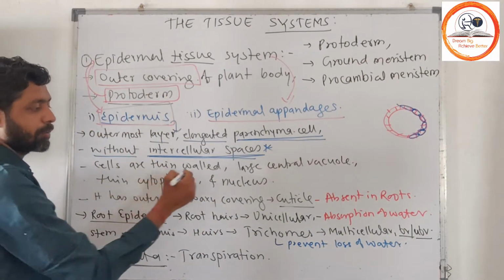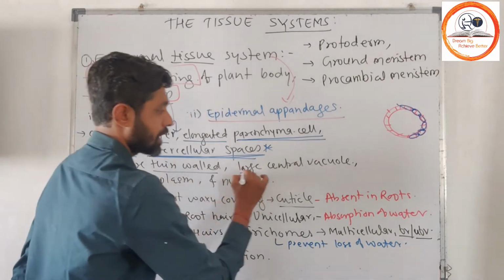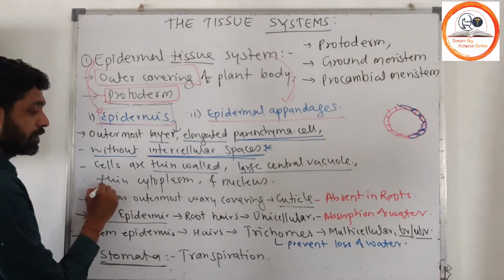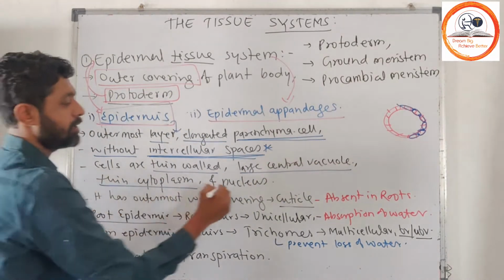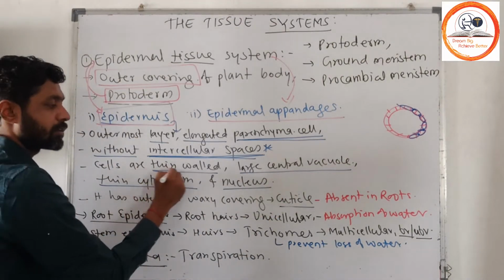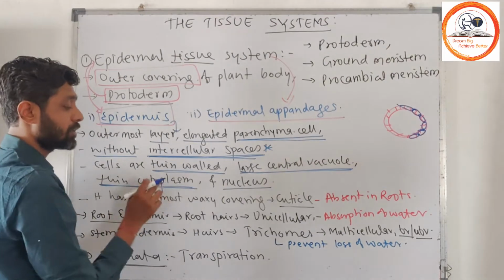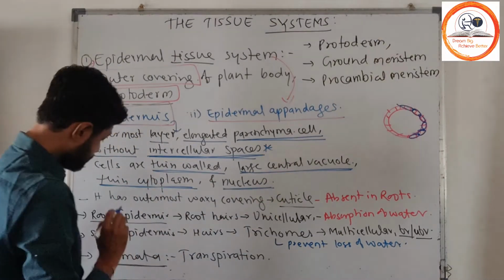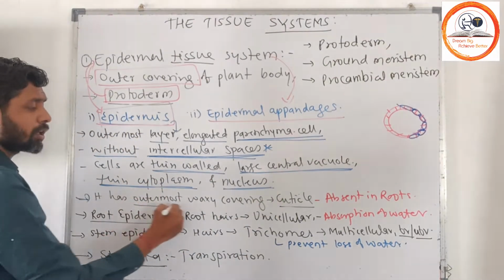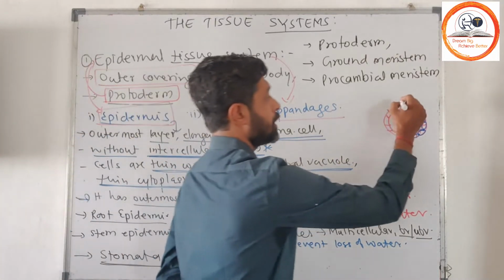Cells of the epidermal tissue have thin walls, a large central vacuole, and thin cytoplasm and nucleus. Then it has the outermost waxy covering. Epidermal tissue system.